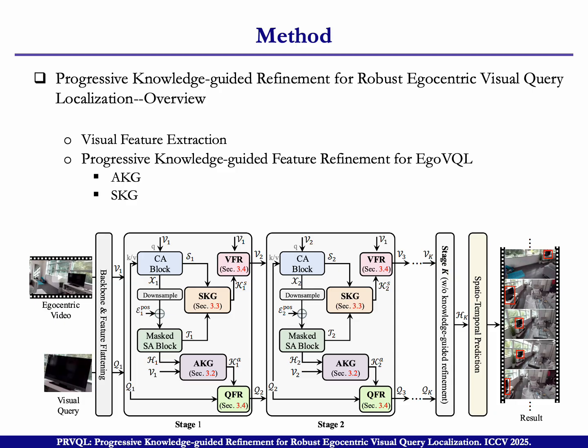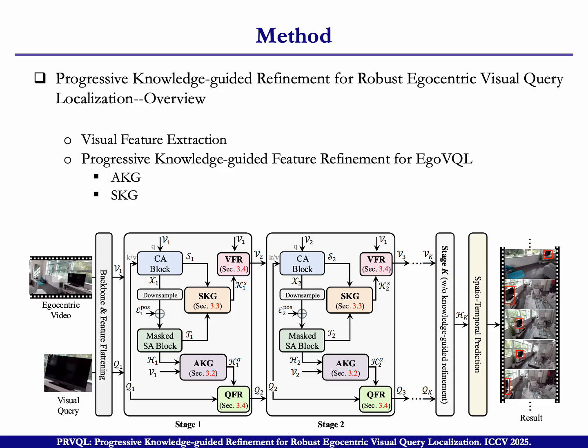Well, let's go to the overview of our method. Here, the input is the egocentric video and visual query. First, we use a backbone to get the video feature V1 and query feature Q1. Then we go through multiple stages.